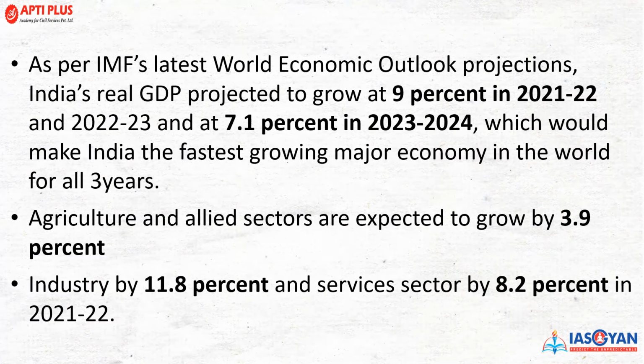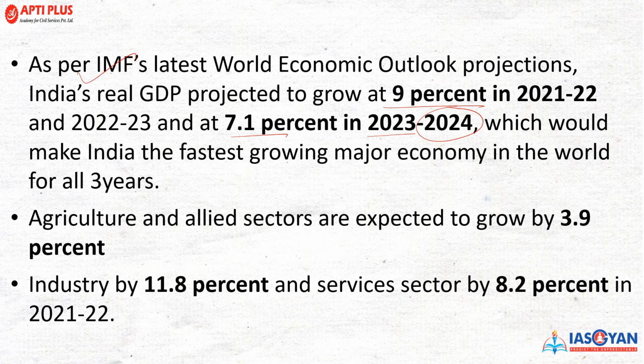So as per the International Monetary Fund, IMF, India's real GDP is supposed to grow at 9% for 2021 and 2022, right? Accordingly, in the coming time it was seen 7.1% for 2023 and 2024 is a projection, which is anticipated, that this is how the economy is going to grow, right?